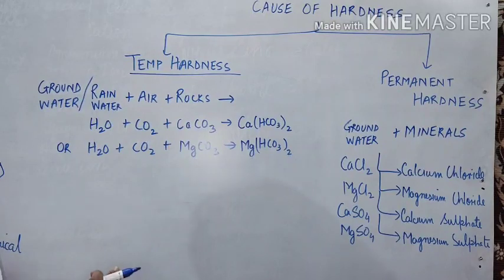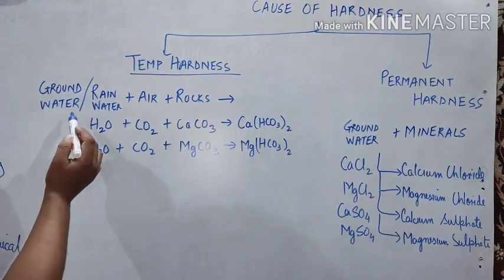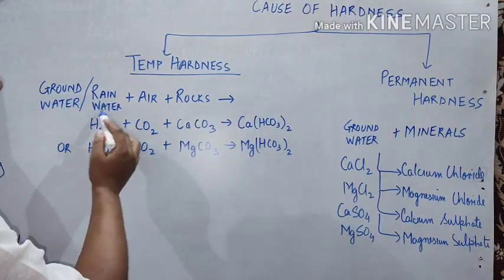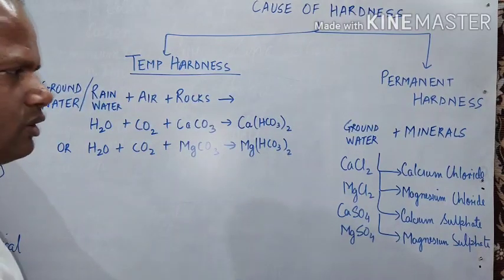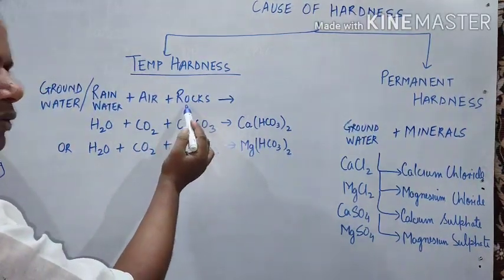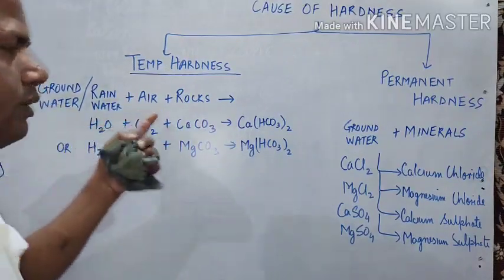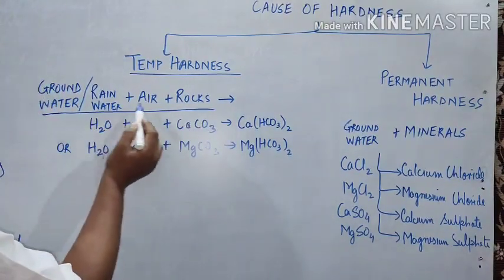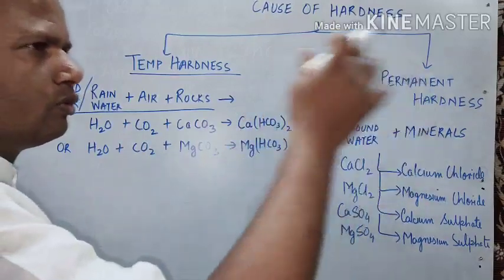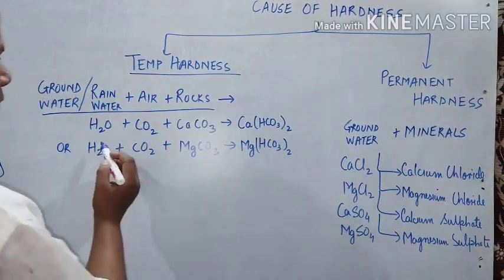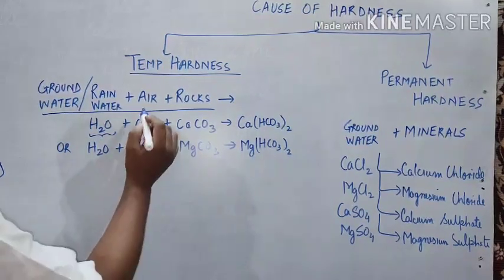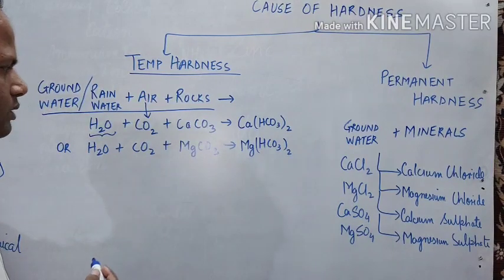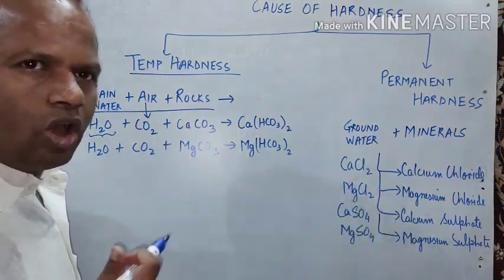Now one thing, when we have rainwater, it comes to the ground, so it becomes groundwater. On passing through the ground it comes in contact with rocks, and there it comes in contact with air. So three things go along together: the water, the air and the rocks. It flows on the rocks. Now this is rainwater, that is H2O. From air it takes CO2, because water, as a chemical compound, has the property to dissolve gases in it.